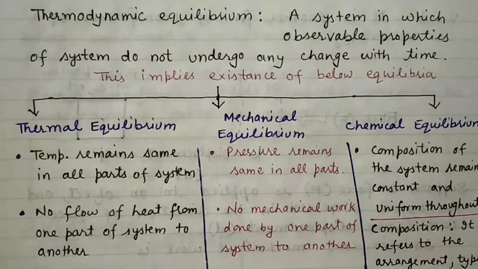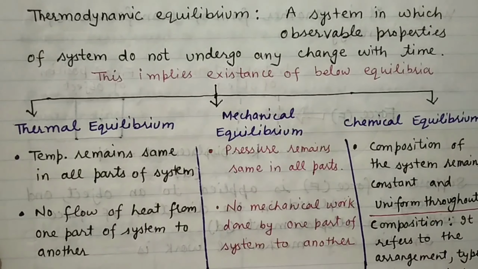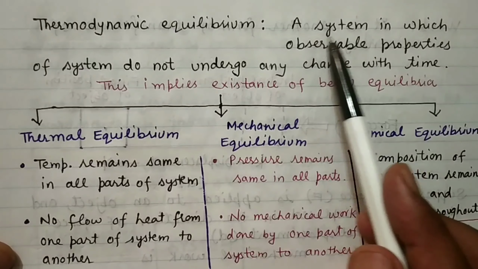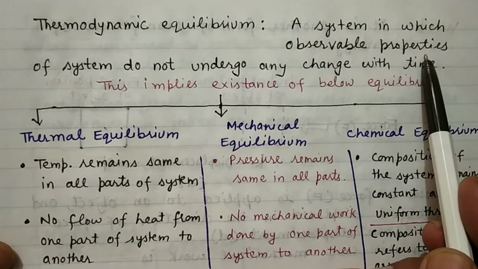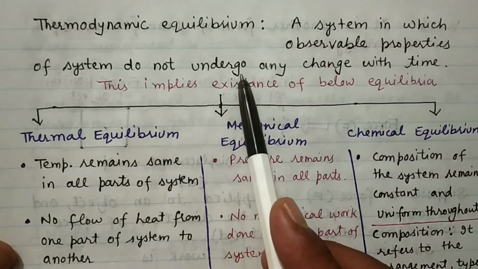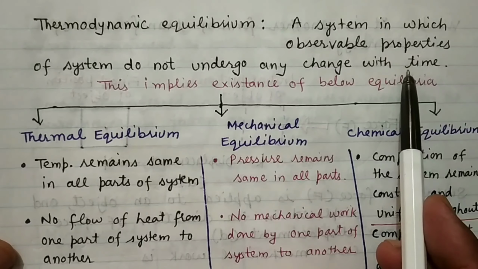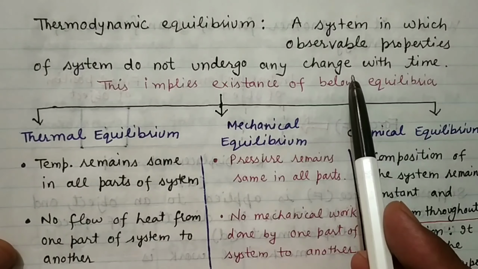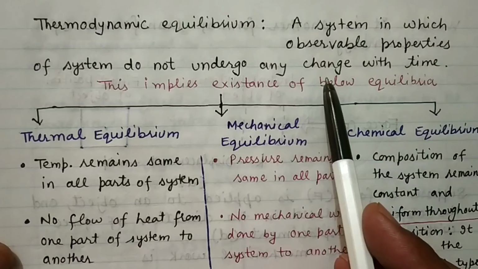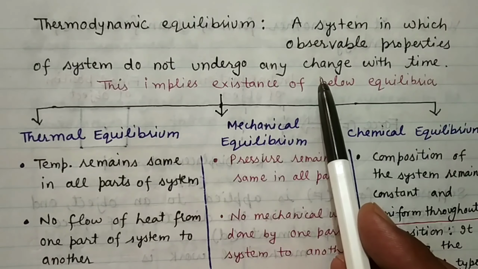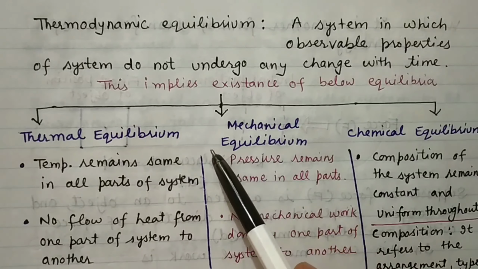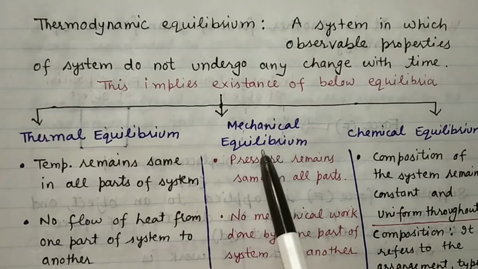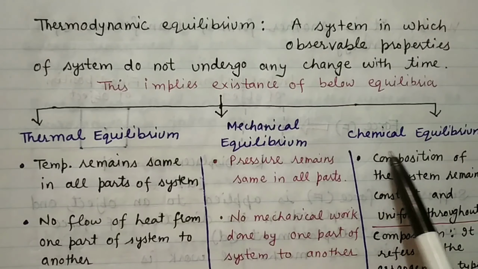Now next, moving to thermodynamic equilibrium. Thermodynamic equilibrium is a state in which the observable properties of a system do not undergo any change with time. Means a system in which the observable properties will not change with time. This type of property is called a thermodynamic property, and we have three thermodynamic equilibria. One is thermal equilibrium, another is mechanical equilibrium, and the next one is chemical equilibrium.